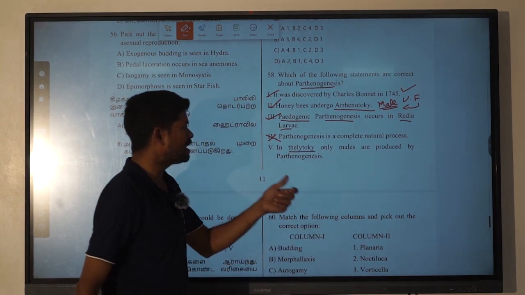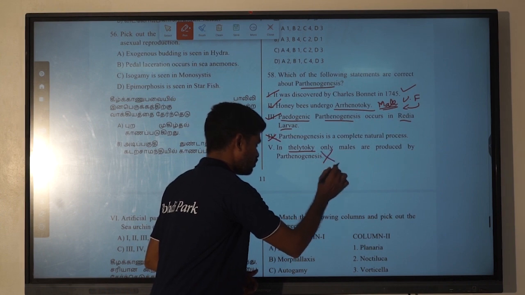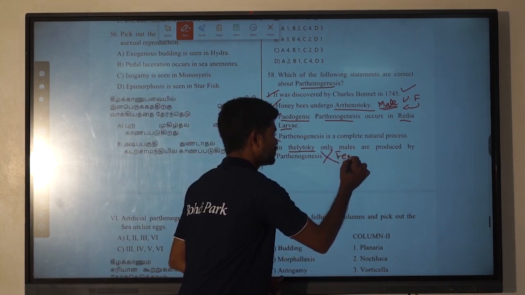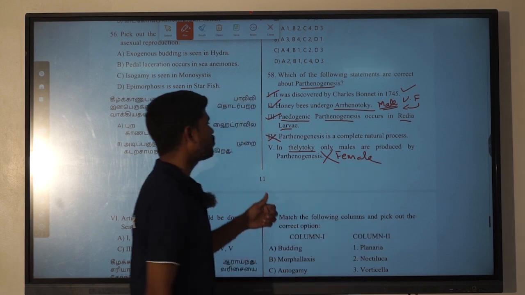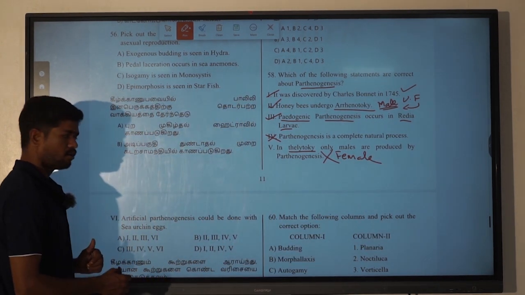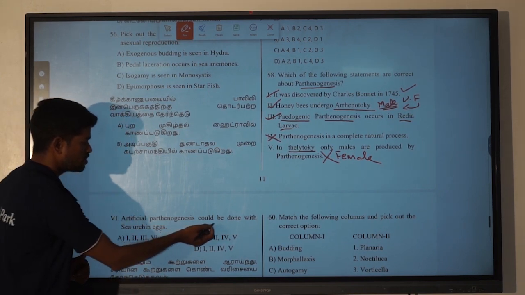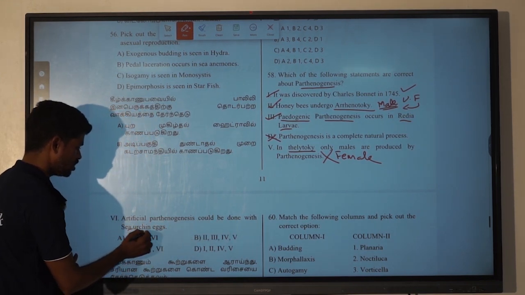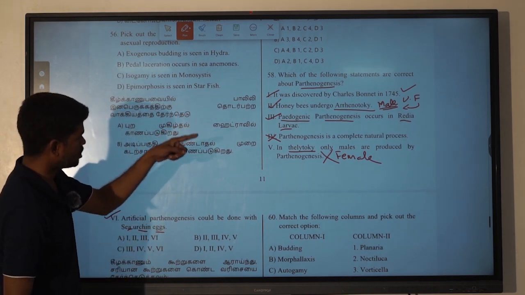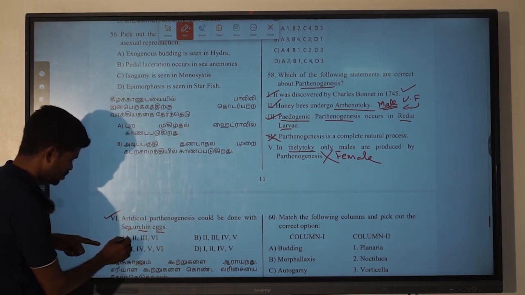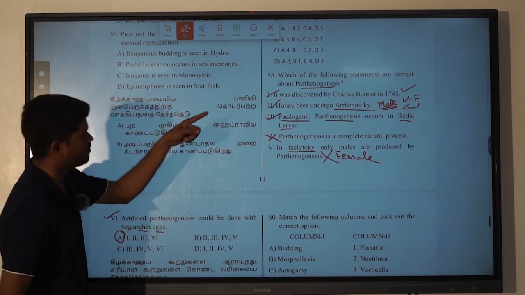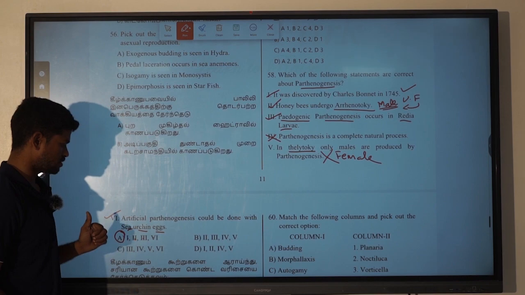Next, 'In Thelytoky only males are produced' is definitely a wrong answer, because they are going to produce females. Thelytoky is the production of females. The next one, artificial parthenogenesis can be done with sea urchin eggs, is going to be right. So first one, second one, third one and sixth one are going to be right. For the 58th question, the first option A is right.